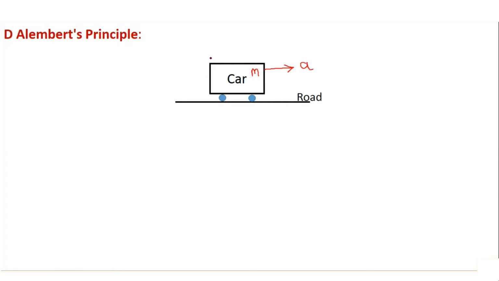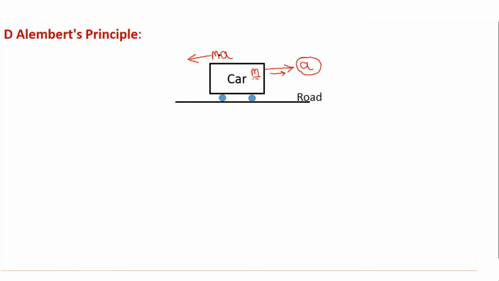Now, if I put an imaginary force or inertia force of m into a in the direction opposite to the acceleration. Okay, I repeat again. Let us consider a car of mass m moving in this particular direction with an acceleration a.